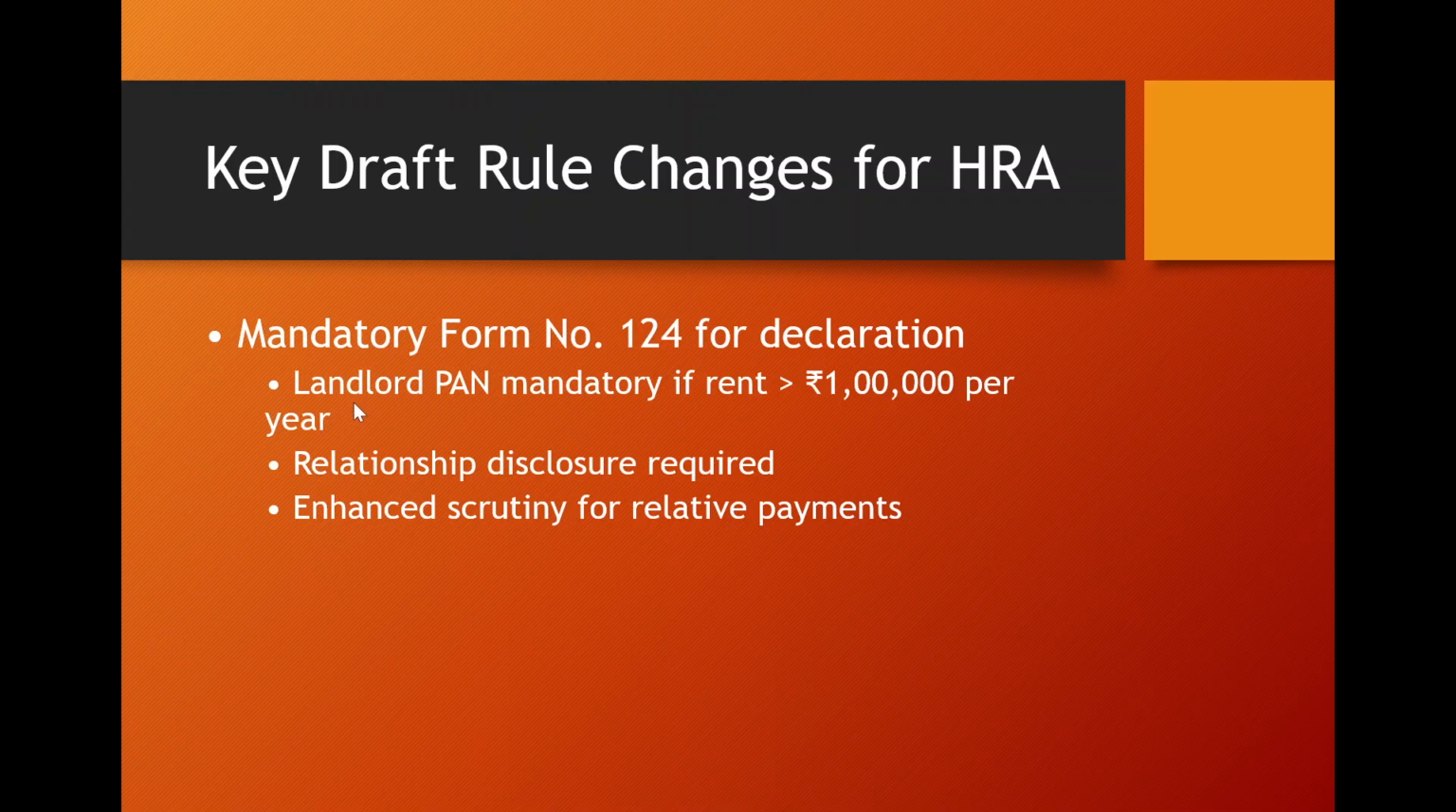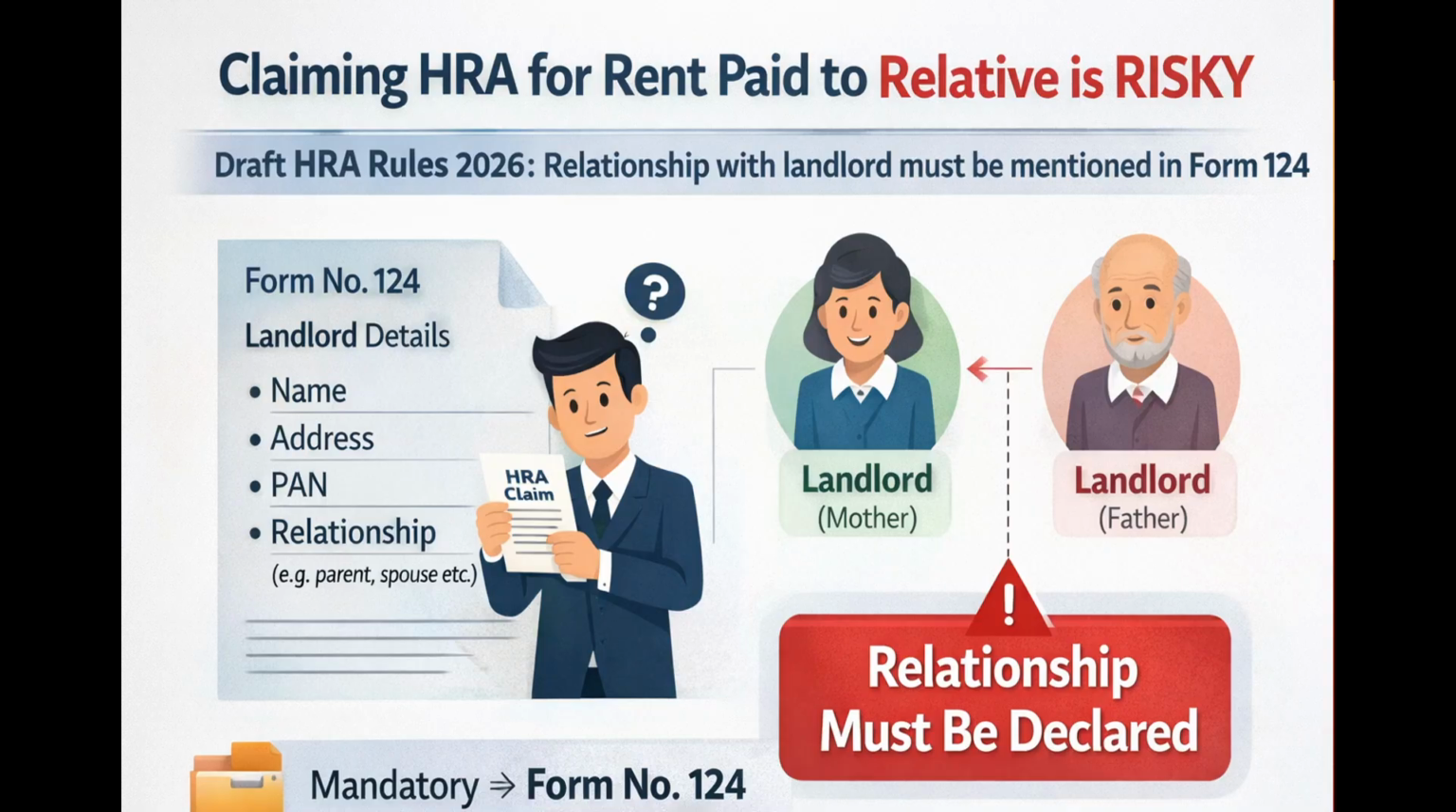And also, if rent is more than 1 lakh per month, then landlord payment details are required. And friends, relationship disclosure is required. So what is your relationship with the landlord, whether it is your father, your mother, or any close relative or non-relative, you have to mention this in Form number 124. Enhanced scrutiny for relative payments. So friends, under the new income tax provisions, the scrutiny is enhanced for relative payments.